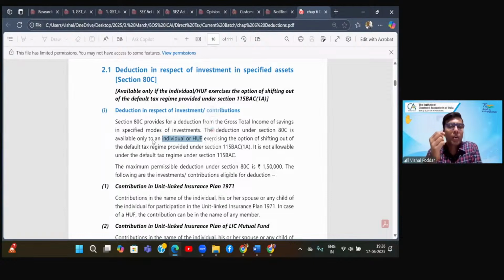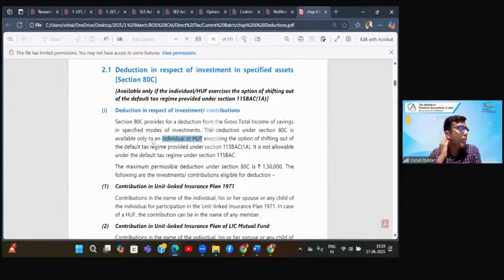Majorly, 80C gives deduction to individuals and HUF. However, in one or two cases, it is giving deduction only to individuals. Why? Because those payments are possible only by individuals, not by HUF. That is logical. Like in the case of an employee's contribution to provident fund, which you have studied in salary and also seen some impact in PGBP.